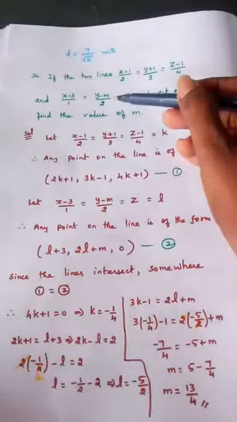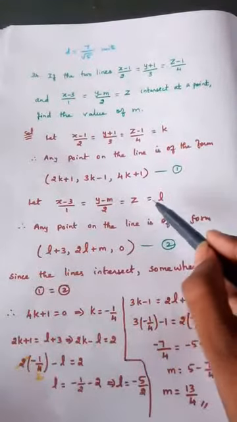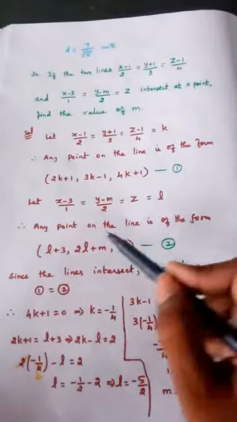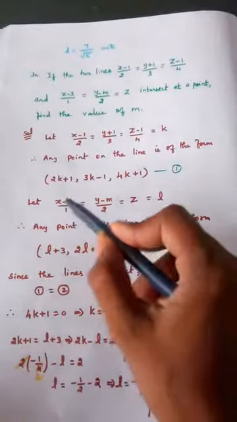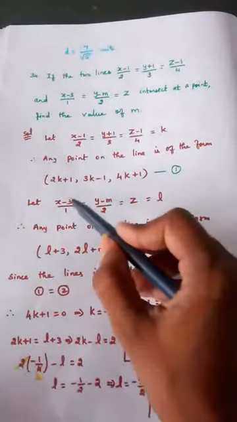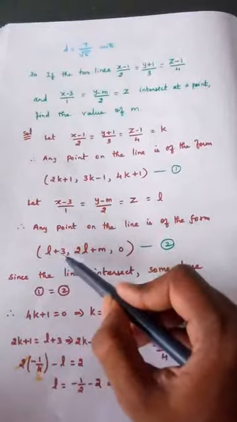Similarly, take the second line. I am writing the second line here. I have used k, so I use some other letter here, L. Try to find the general point of this line in the same way. How to find it? First, 1 into L, and the minus 3 goes to the other side, plus 3, so L plus 3.